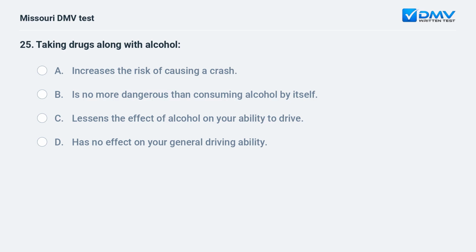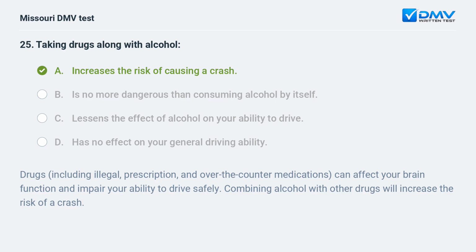Taking drugs along with alcohol? A. Increases the risk of causing a crash. B. Is no more dangerous than consuming alcohol by itself. C. Lessens the effect of alcohol on your ability to drive. D. Has no effect on your general driving ability.